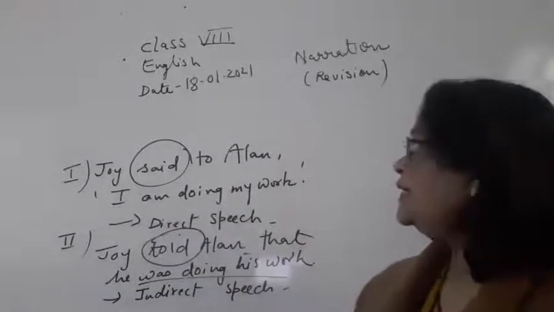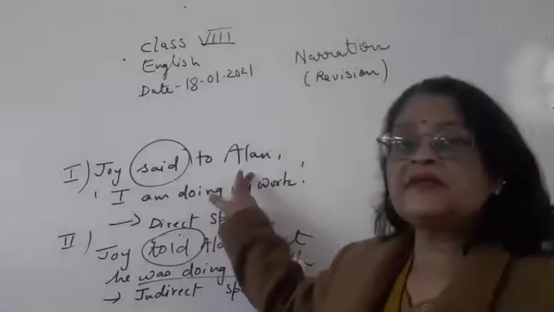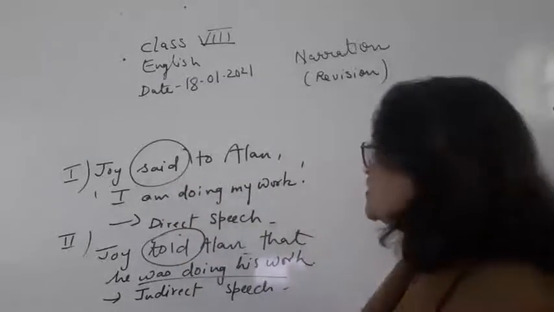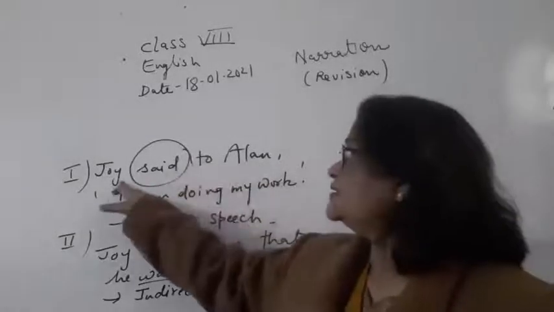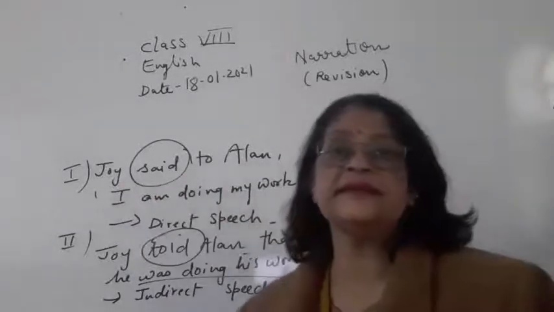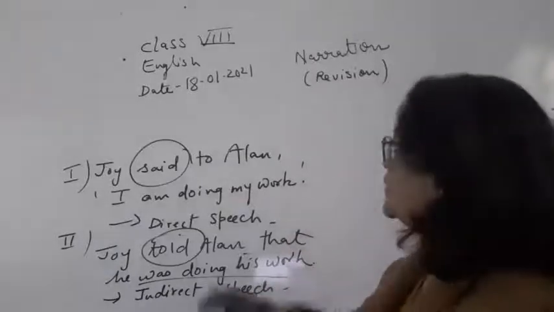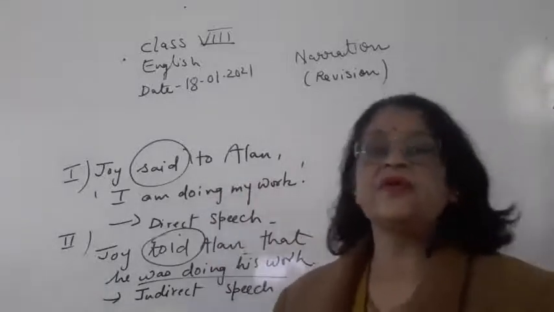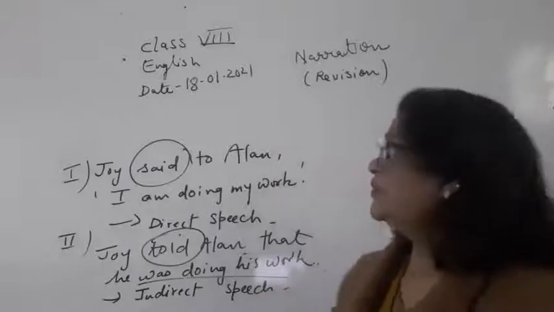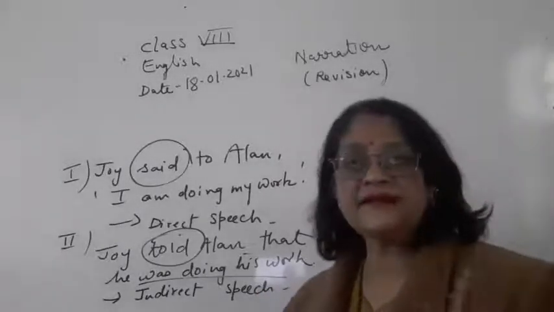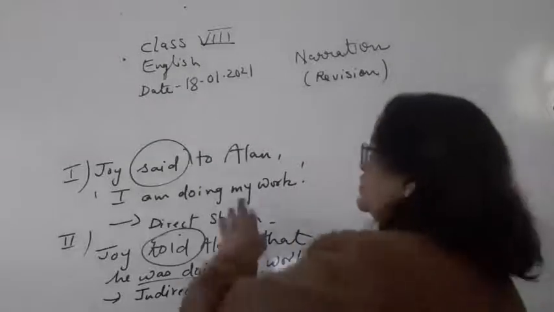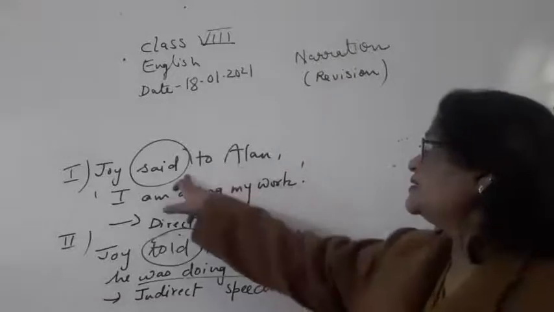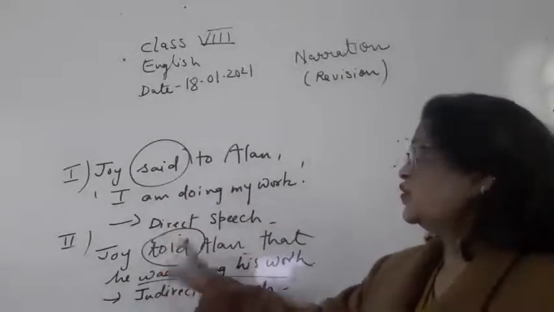Now, this is a reporting verb. If an object is there in the reporting part, what is the object here? Ellen is an object and Joy is a subject. So if an object is present in the reporting verb, then "said to" will be changed into "told."